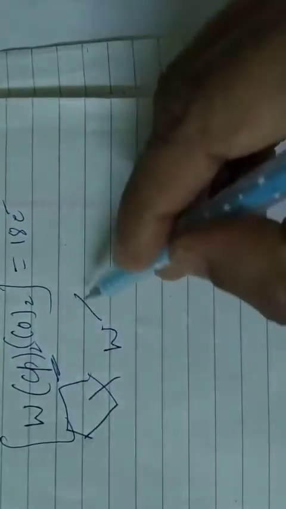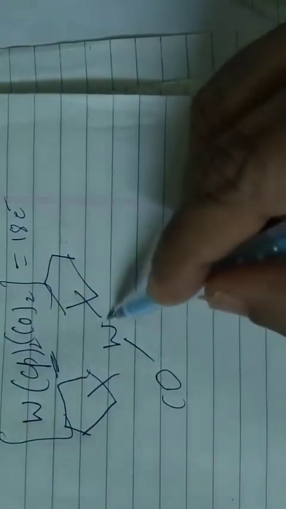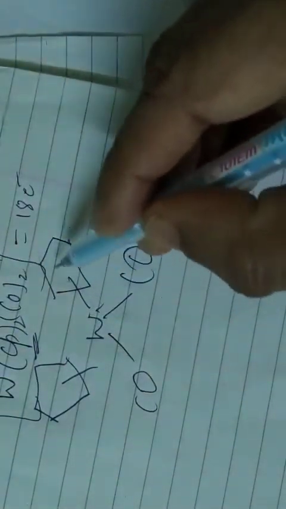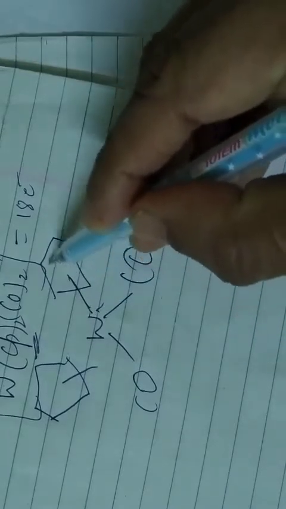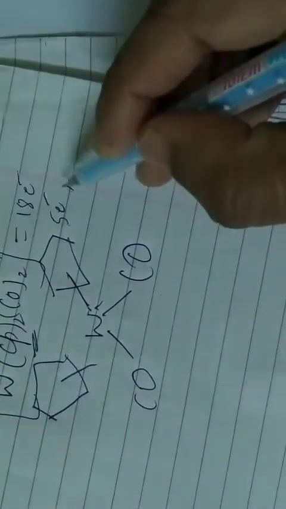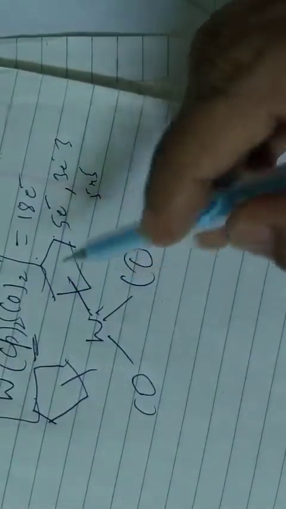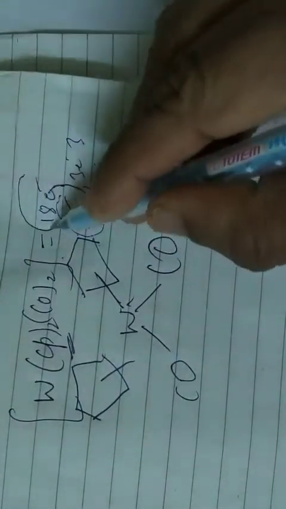We can take the structure of cyclopentadiene, and these are the two carbon monoxides. Now we have to see by which mode the electron donation from cyclopentadiene is bonded here. It may bond with 5 electrons, or with 3 electrons, or both with 5 electrons. Since there are 5 carbons, 5 electrons can be donated by the cyclopentadienyl, even 3 also. So it always depends on the 18 electron system for stability.